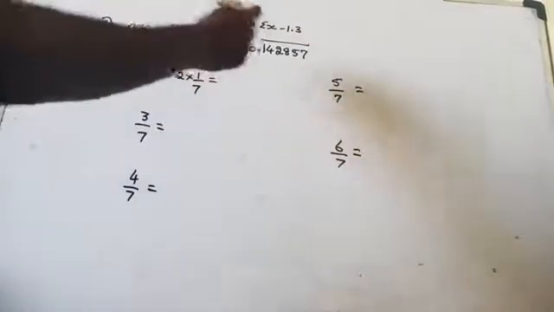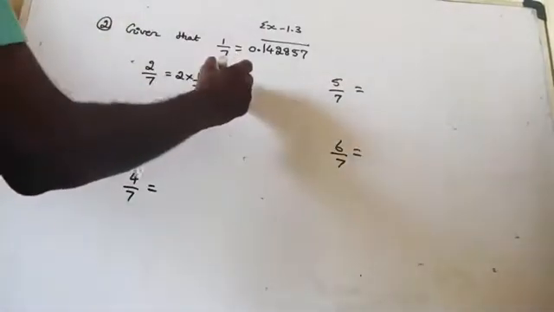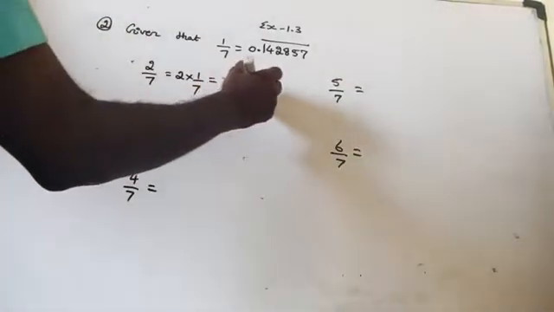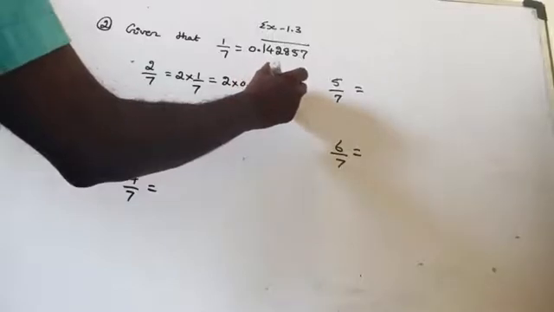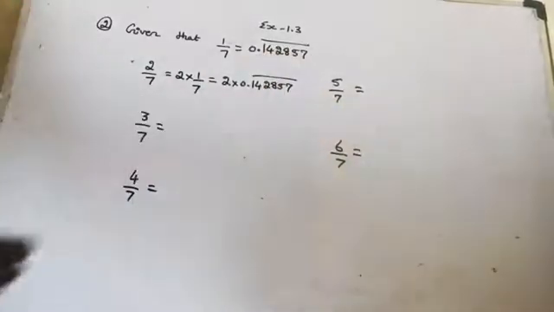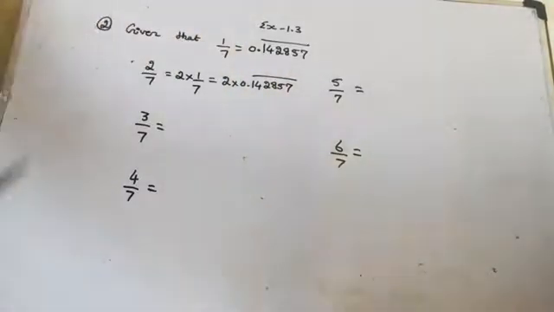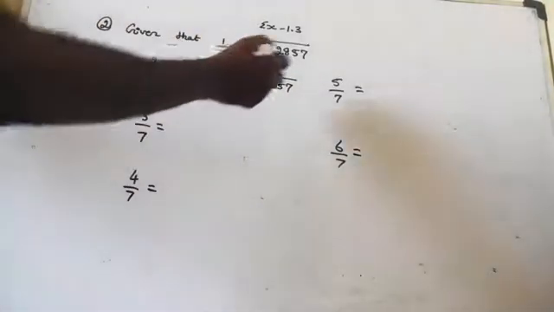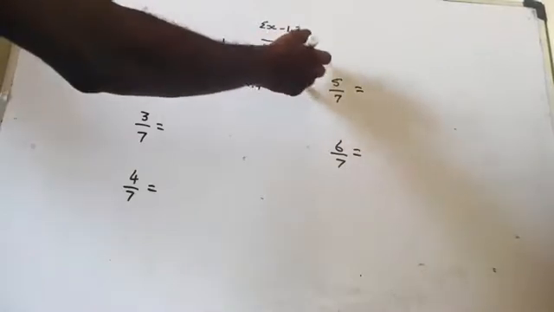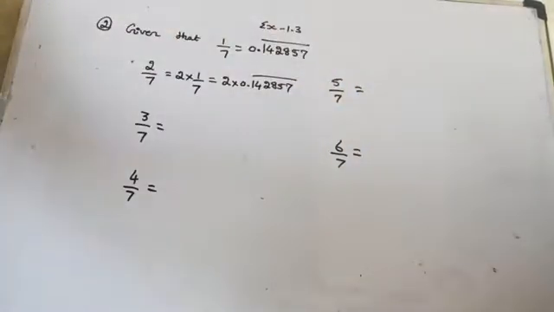The value of 1 by 7 is already given for you. That means 2 into 0.142857 bar. When we divide 1 by 7, after 142857, it repeats 142857 again and again.